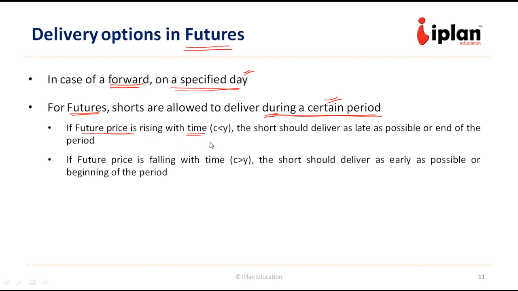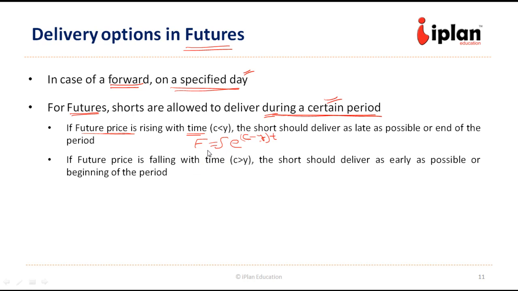If the future price is rising with time, let us look at the relationship, F is equal to S into e to the power r t, but we have storage cost, interest cost and yield. Let us say cost of carry is c, minus y, which is the convenience yield. So this is the relationship. Now if we have c less than y, the cost of carry is less than the convenience yield, this is negative, and the future price will be less than the spot price.